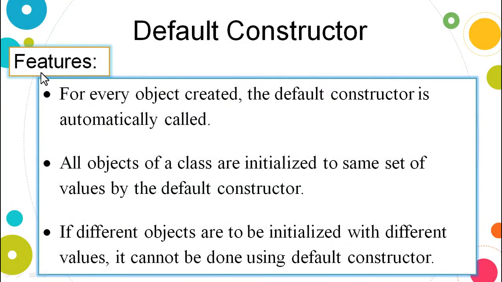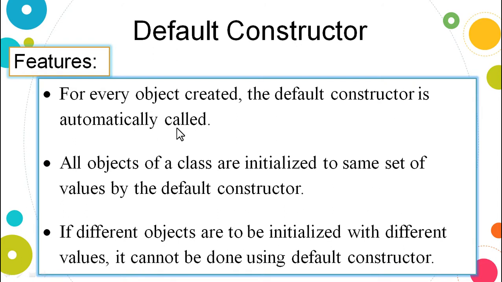Now what are the characteristics or features of the default constructor? For every object that you are going to create in the main method, the default constructor is automatically called.